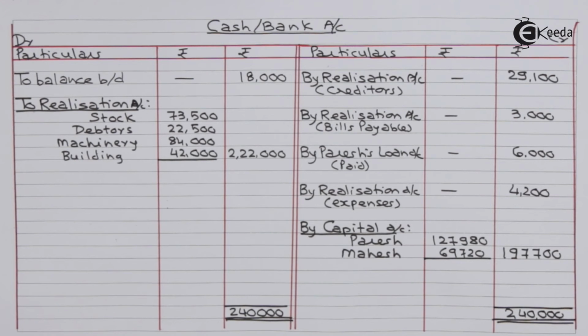We have completed ledger. Now we'll be proceeding to do journal as asked in the question. In board exam, they may either ask ledger or journal and not both. Here, just to understand, as it is asked in the question, we are doing journal.